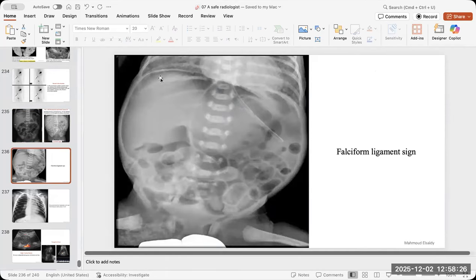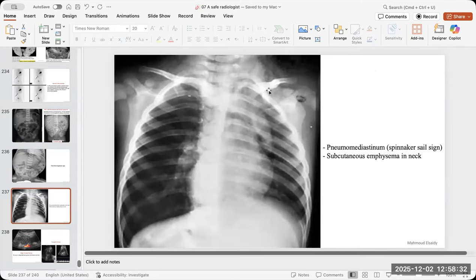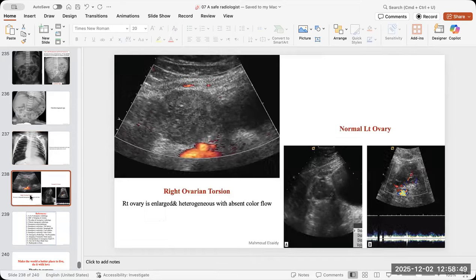This is the free air, the pneumoperitoneum in the infants, with the famous falciform ligament sign. The pneumomediastinum signs in the pediatric age group are a little bit different. So don't forget the spinnaker sail sign, right or left. And always, if there is any air in the soft tissues here, always look for the pneumomediastinum. Okay. And again, also the ovary and testis in the kids as well as the adolescents.